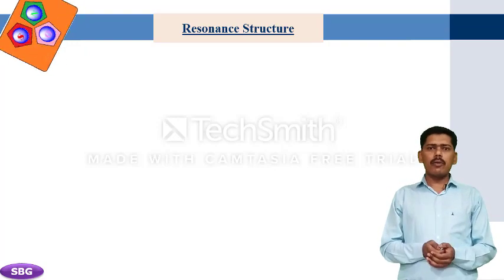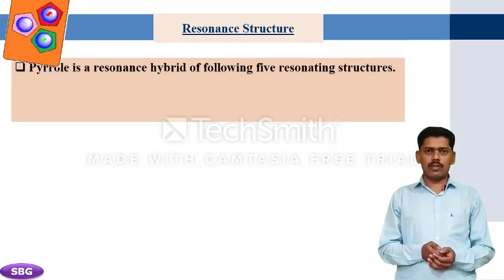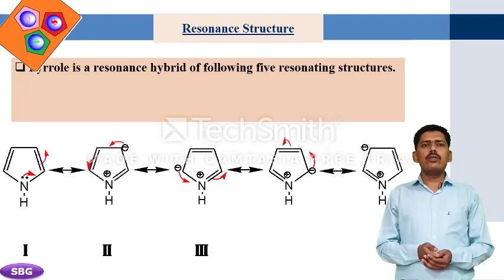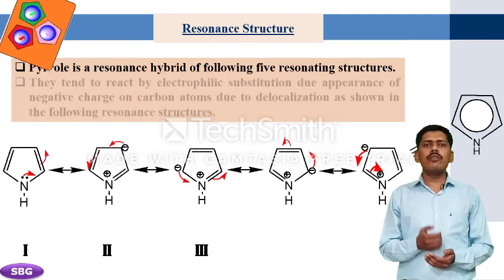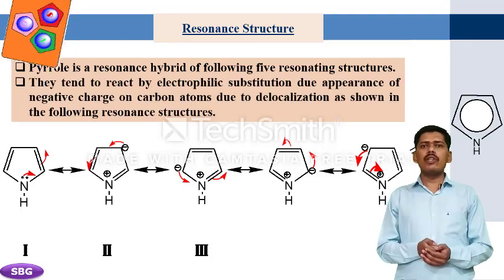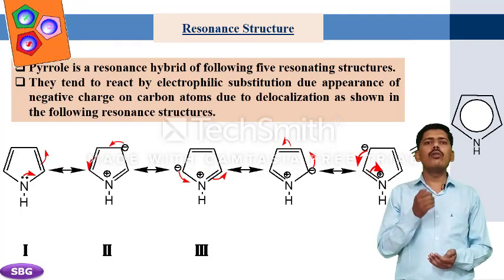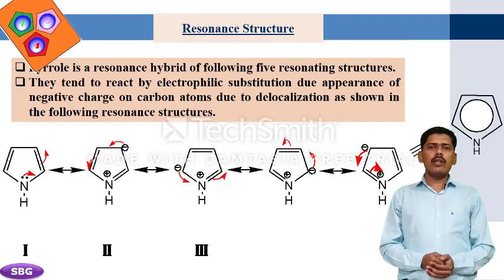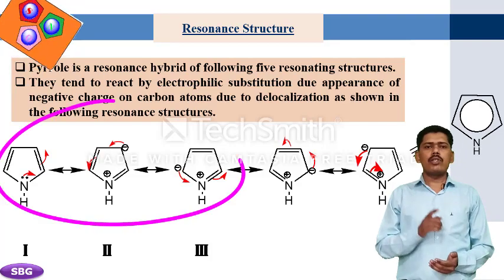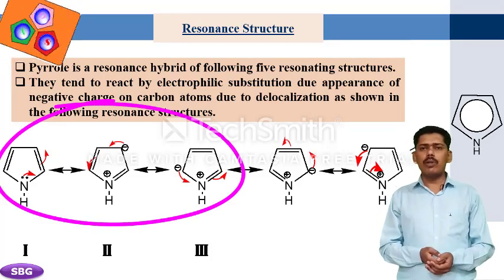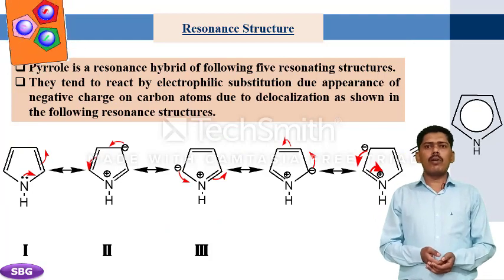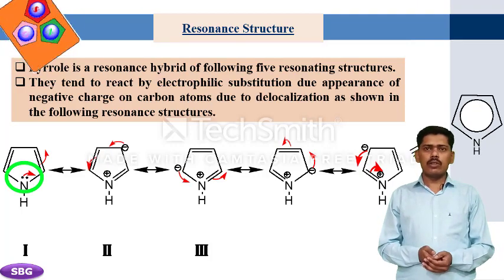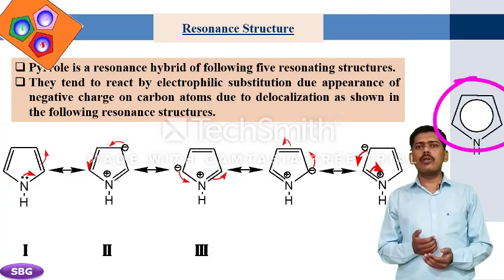Pyrrole is a resonance hybrid of the following 5 resonating structures. They have a tendency to react by electrophilic substitution due to the appearance of negative charge on the carbon atom due to the delocalization, as shown in the following resonance structures. The main resonating structures are first, second and third, which are shown below. Resonance of pyrrole starts from the unhybridized lone pair on nitrogen. At the last, the resonance hybrid structure is given.